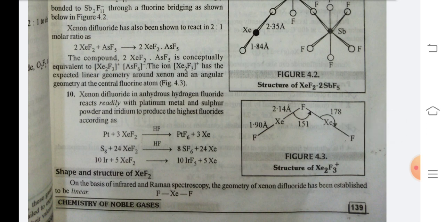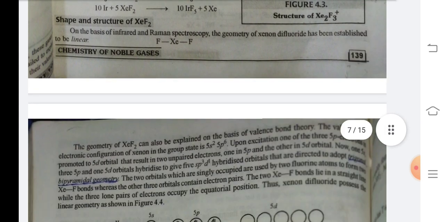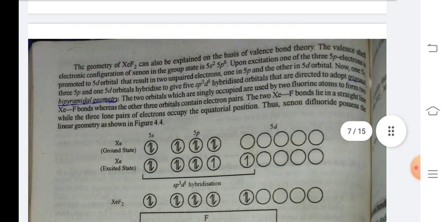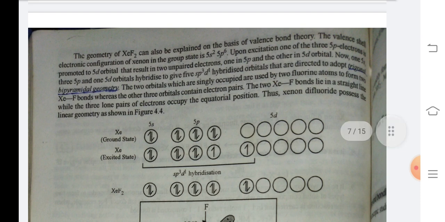Shape and structure of XeF2. On the basis of infrared and Raman spectroscopy, the geometry of xenon difluoride has been established to be linear. The geometry of XeF2 can also be explained on the basis of valence bond theory. The valence shell electronic configuration of xenon in the ground state is 5s2 5p6. Upon excitation, one of the 5p electrons is promoted to a 5d orbital, which results in two unpaired electrons, one in 5p and the other in 5d orbital.